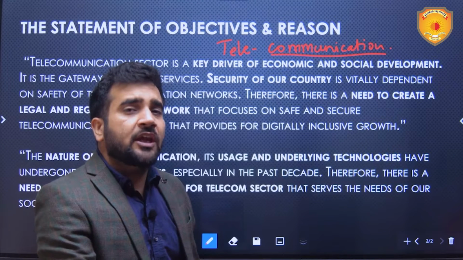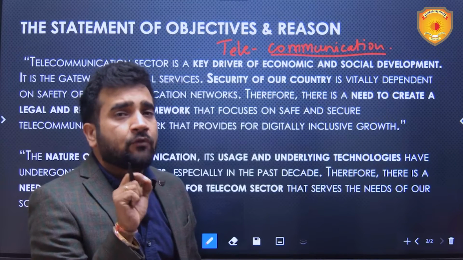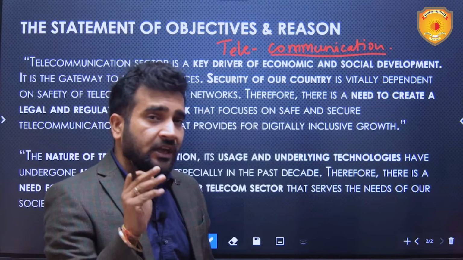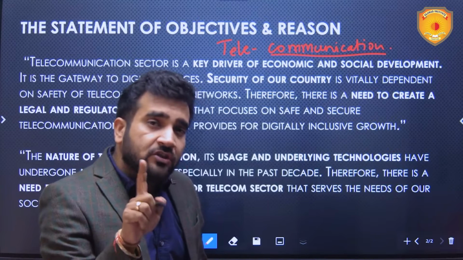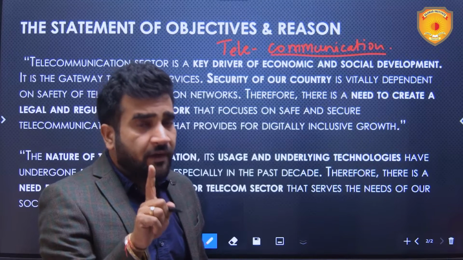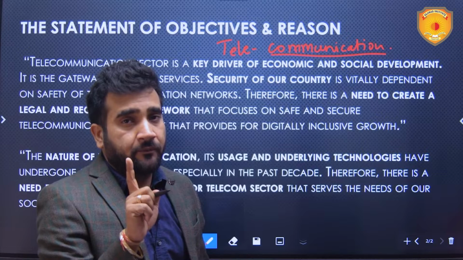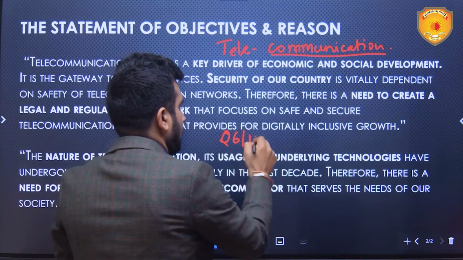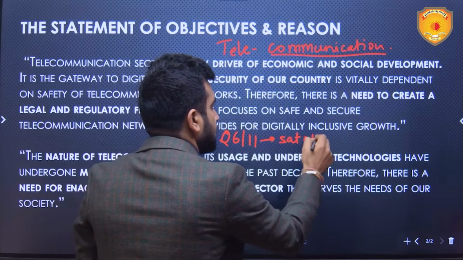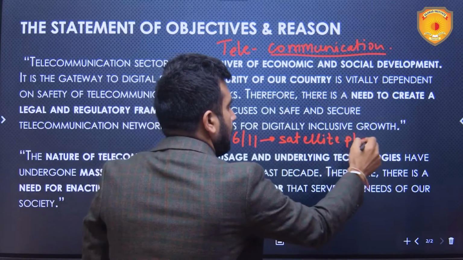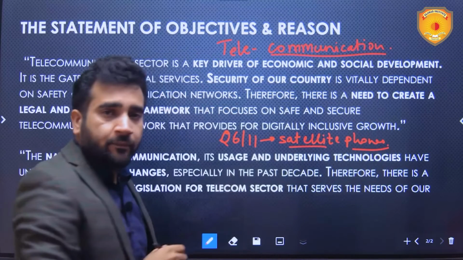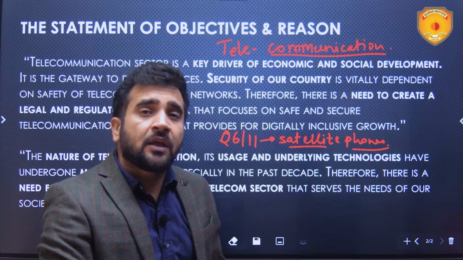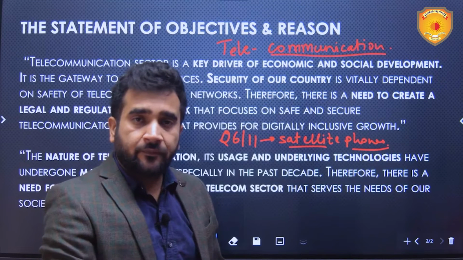So, telecommunication is a very, very important domain in the overall socio-economic development of any country in the present day world. Telecommunication is also very important when it comes to security of any country. Let's not forget, during 26/11, satellite phones were being used by Ajmal Kasab and company. They were communicating using these satellite phones. A classic example of telecommunications.